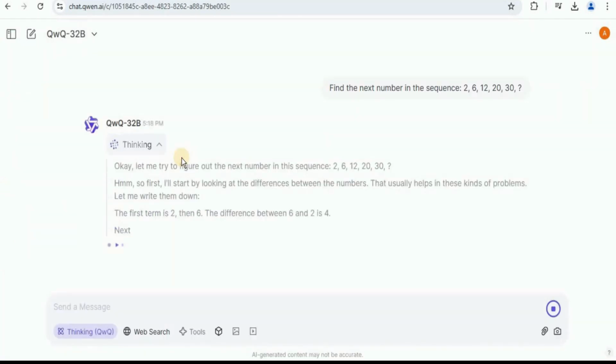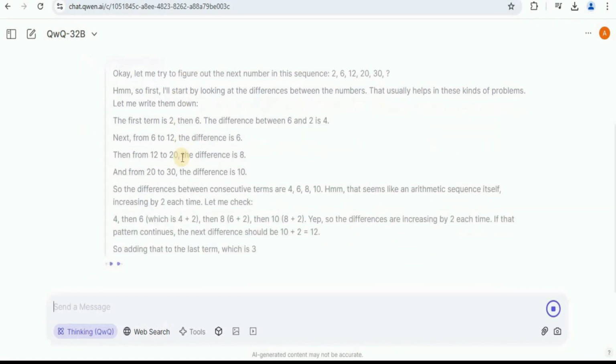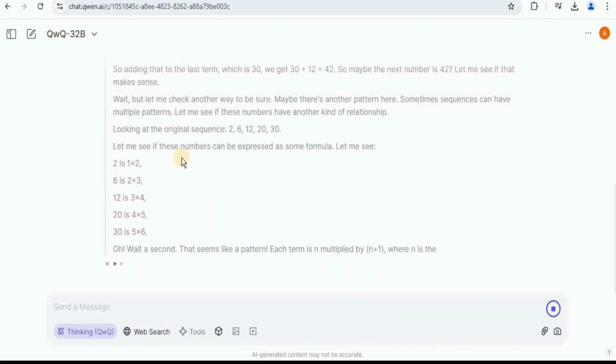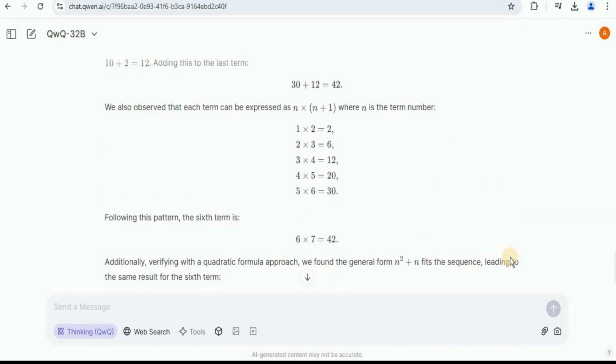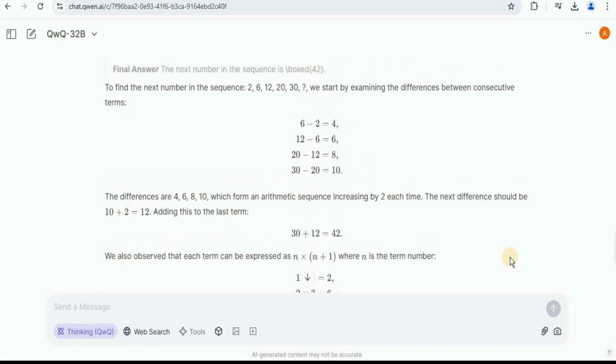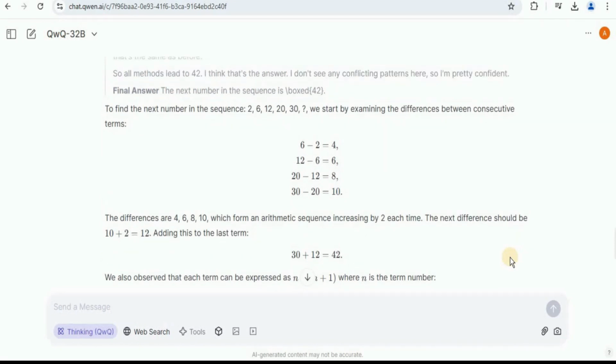So for this basic question too, once again, it is going to perform a lot of thinking because it works on reinforcement learning. So after doing a whole lot of thinking, it has provided us the answer. Let's quickly go through it. Even though the answer should be a single one-line answer, it has provided us a whole bunch of explanation.